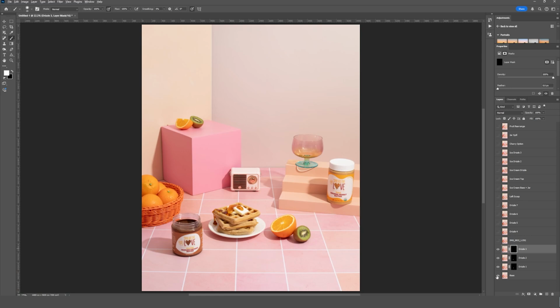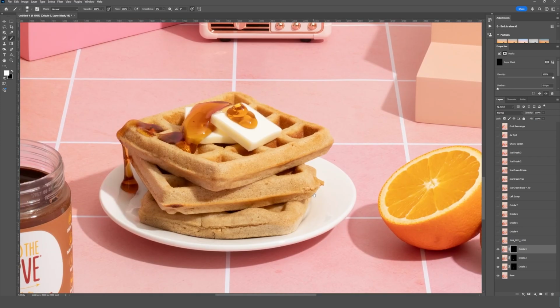So if we hold Alt and click on the eyeball icon for our bottom layer, we can see where we started and where we are right now. So I'm just going to work through the waffle drizzles here, and then we'll be able to move on to the spoon area of the image.